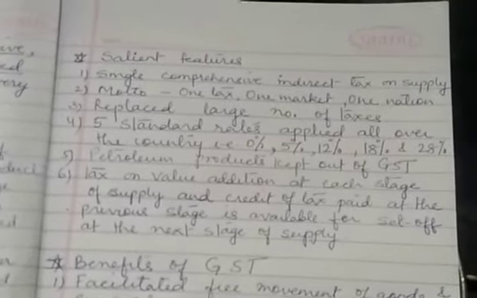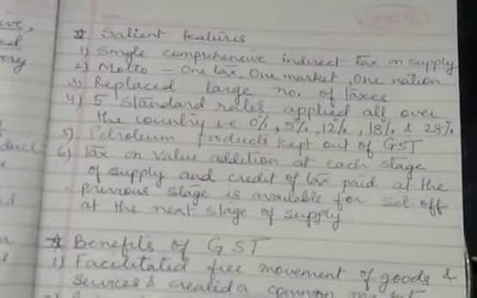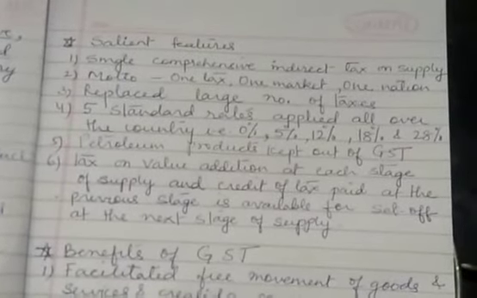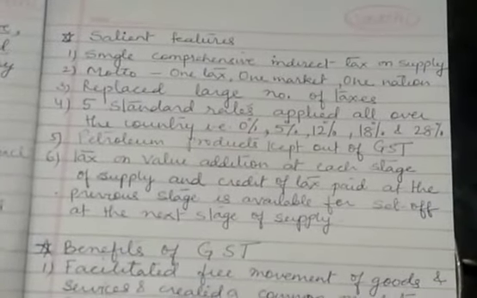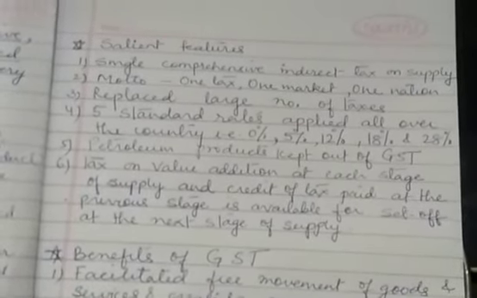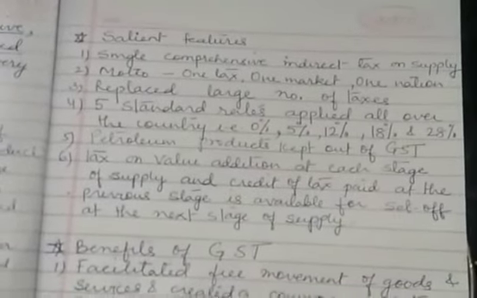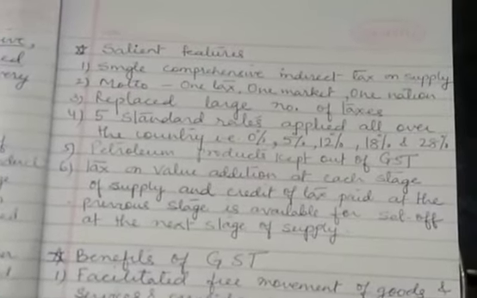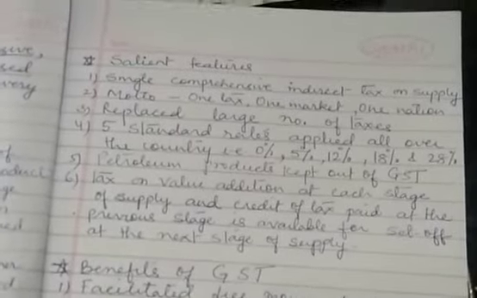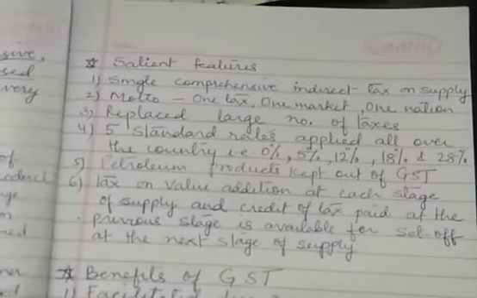Five standard rates were applied all over the country so that there may not be any variation in the tax rates in different states. The five standard rates are 0%, 5%, 12%, 18%, and 28%. This was imposed on the basis of the type of good and the category to which they belong. Next, petroleum products were exempted. I mean, for the present time period, petroleum products were not kept under the GST.